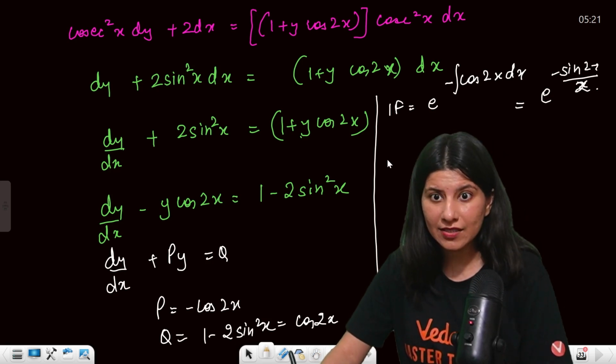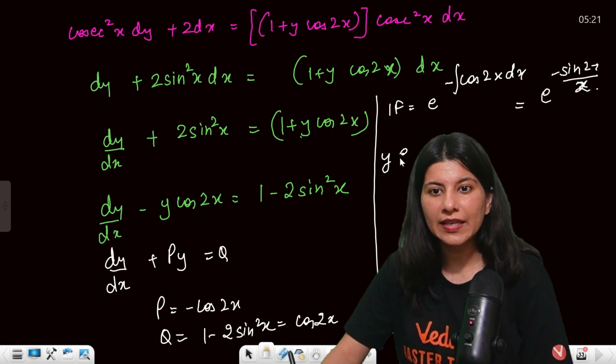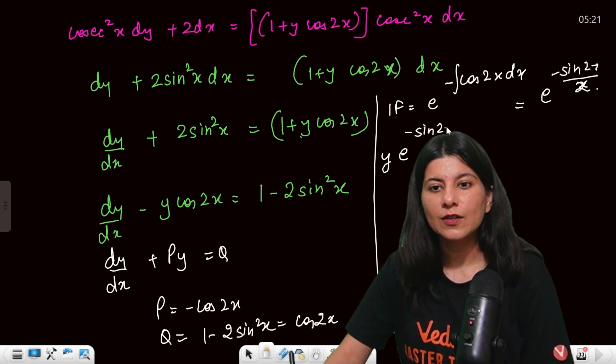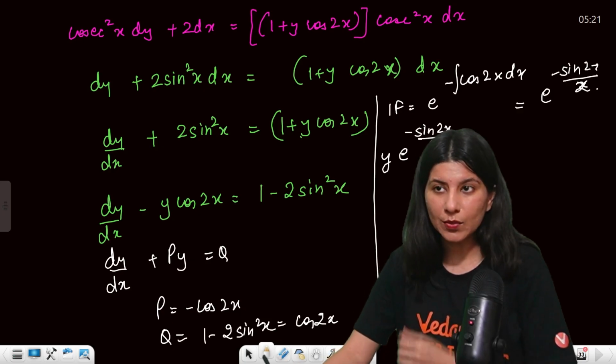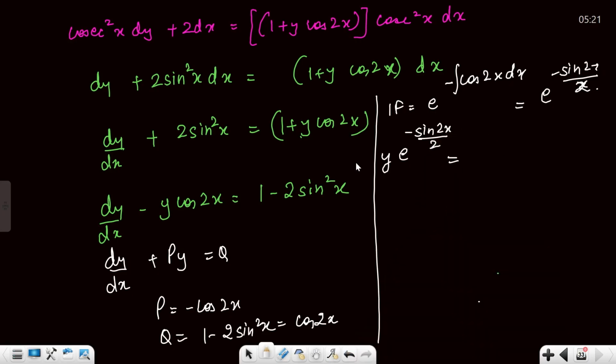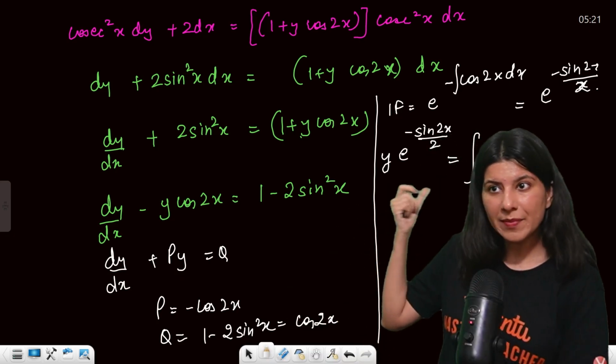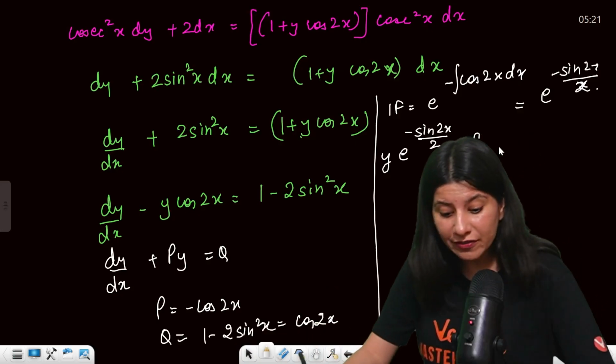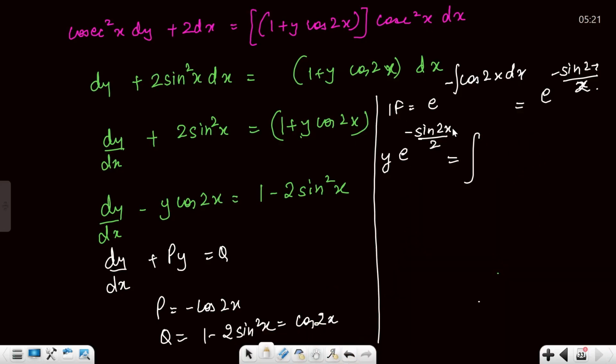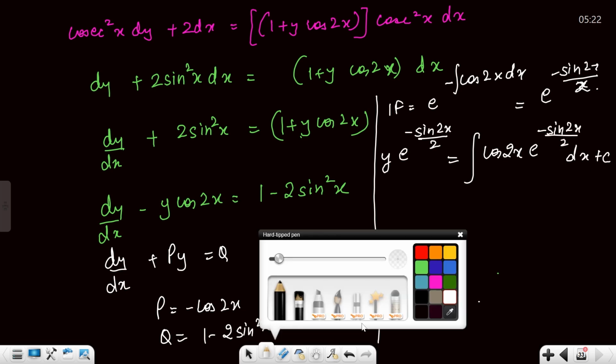Now your answer would be y multiply e raised to power minus sine 2x upon 2 is equal to integral of q times integrating factor. What is q? Cos 2x, then integrating factor dx plus c.